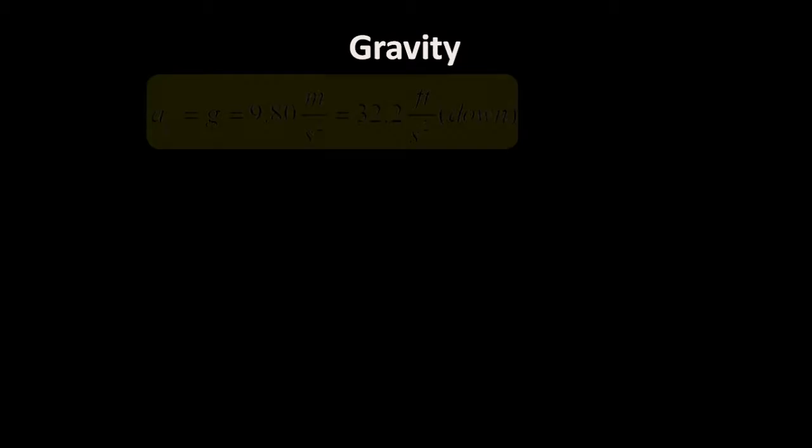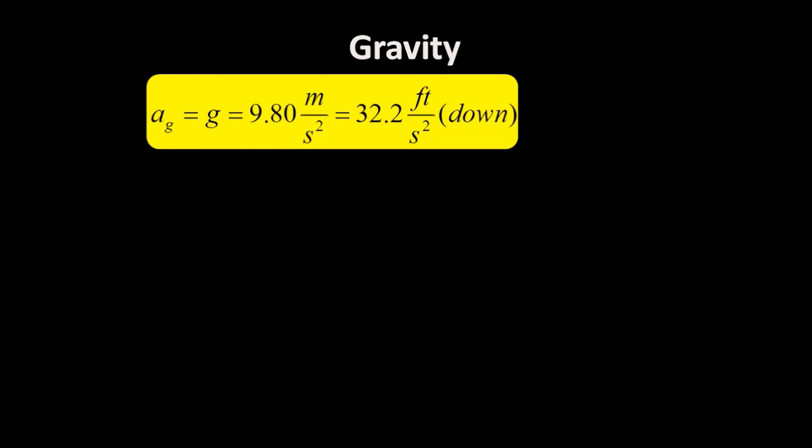Gravity causes things to accelerate. It causes motion to change. The amount of acceleration of gravity is shown here. When we talk about the amount of gravitational acceleration, near Earth's surface, it's 9.80 meters per second squared. That's meters per second per second. But it can also be written as 32.2 feet per second squared because there are a little more than 3 feet in a meter, and 9.8 meters is about 10 feet, so it kind of works out.